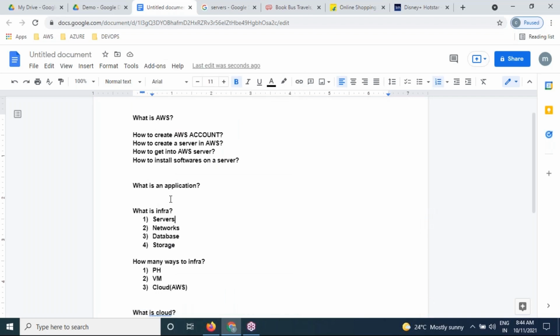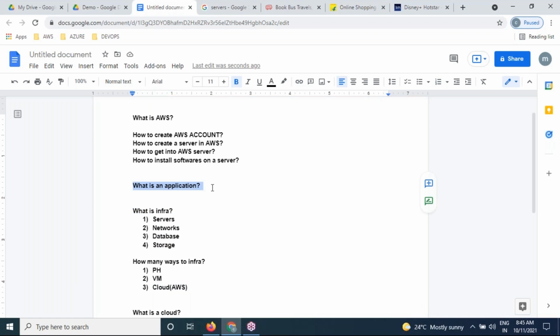So what are we understanding from today's session? We are going to be getting this infrastructure from our AWS cloud, and we are going to be deploying our applications. Got it?